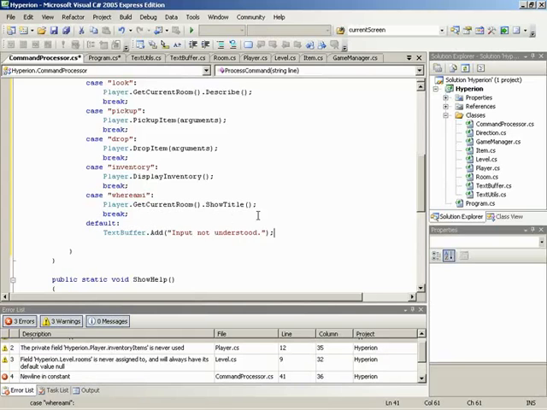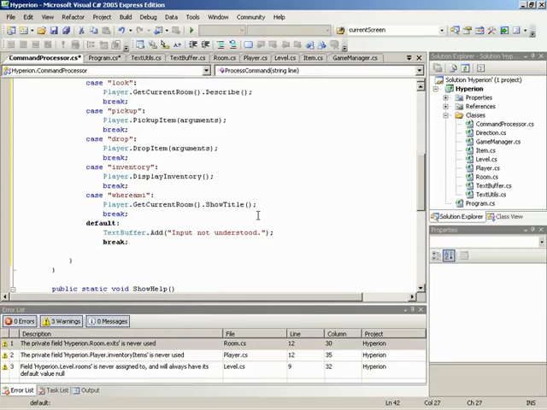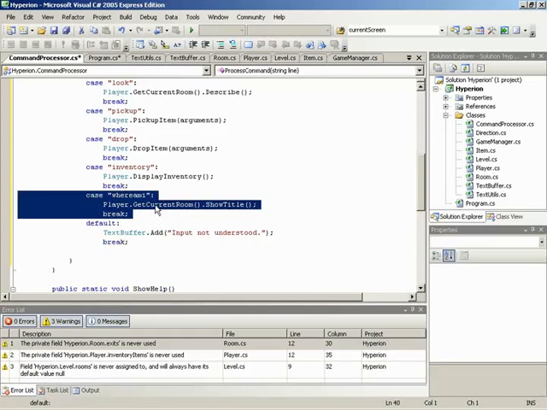So you can see where you can easily come in here and add more commands just by adding, let's say, right after the case, where am I? And right before default, you can add another case. It could be something like use or scan. You could say case scan, and then you could perhaps inside the player have a scan method set up. And then you could send it the argument of what you want the player to scan, just as an example.